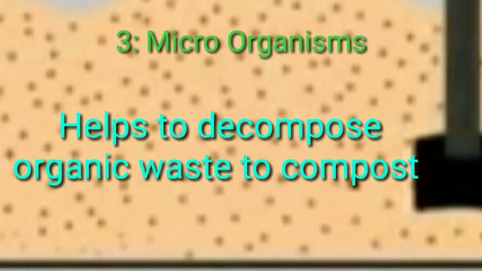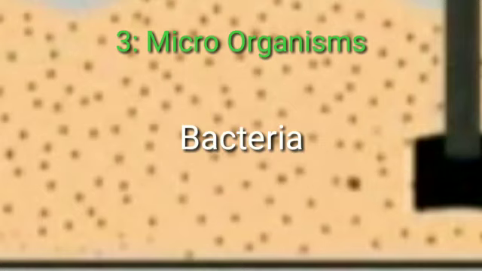Microorganisms. We know that they are the smallest living organisms. They help to decompose organic waste into compost in nature. The same process is used in this machine. The microorganisms used in this machine are bacteria.